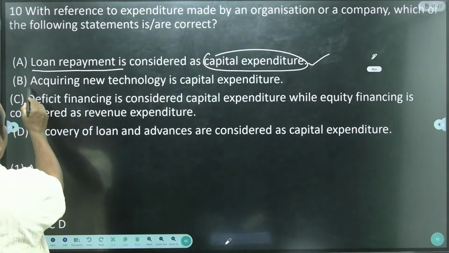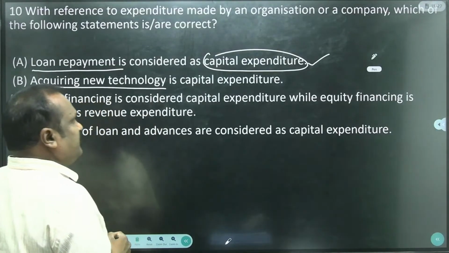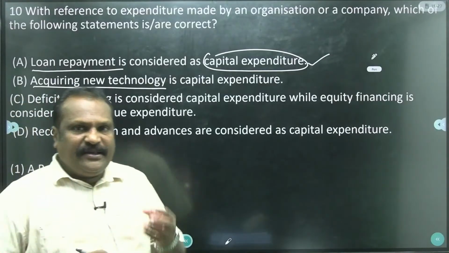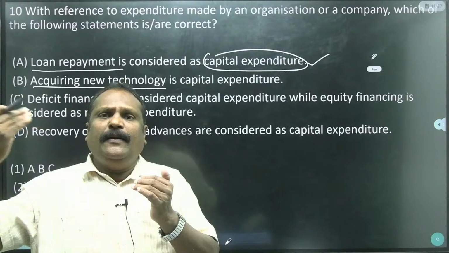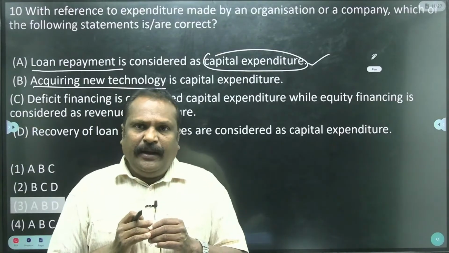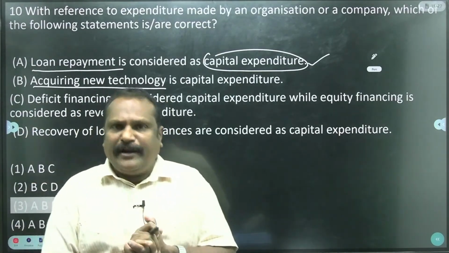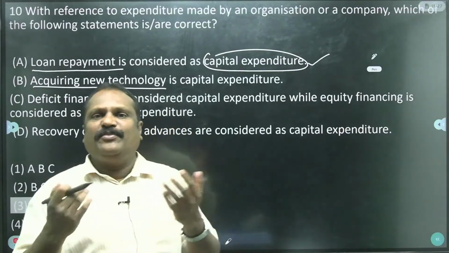And acquiring the new technology is a capital expenditure. Yes, because using the new technology promotes the production and productivity. It is productive to the organization. So it is a capital expenditure.